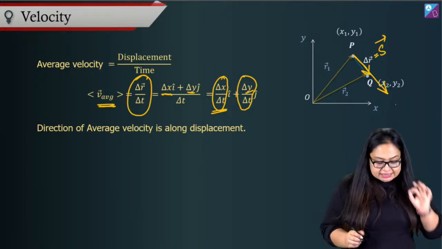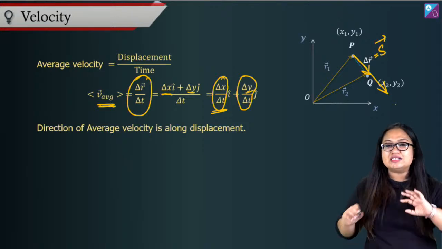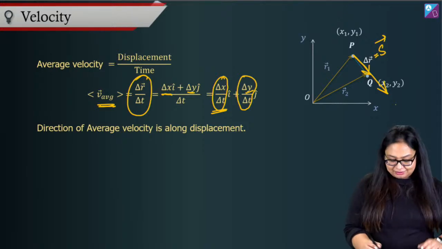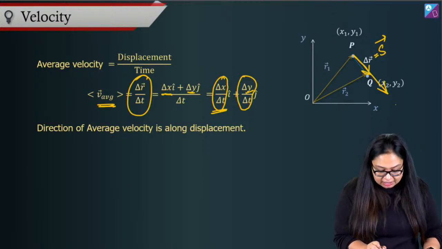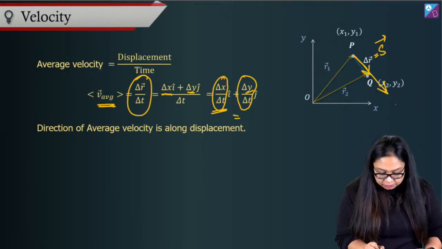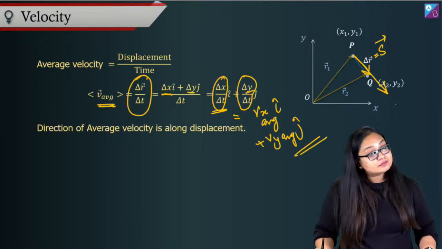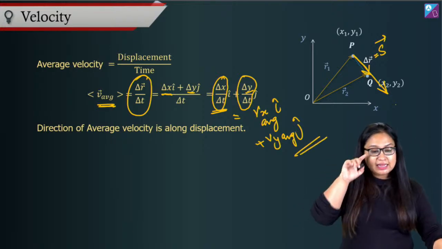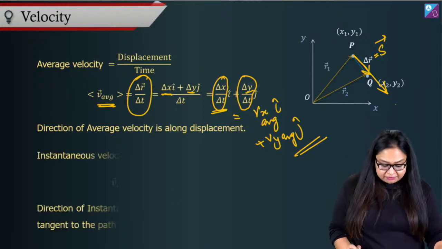Simple. So this tells me that here we go, average velocity from P to Q will just be Vx i cap plus Vy j cap, or rather I can say that this is equal to Vx average i cap plus Vy average j cap, right? Okay, that's it. Now let's go and let's look at the direction of average velocity, right?